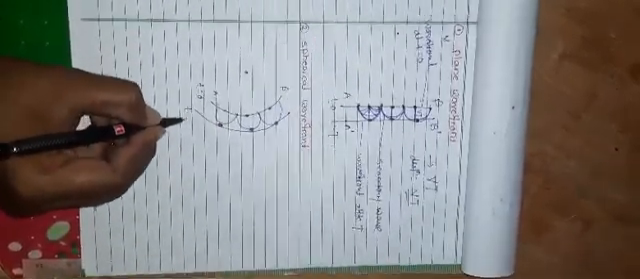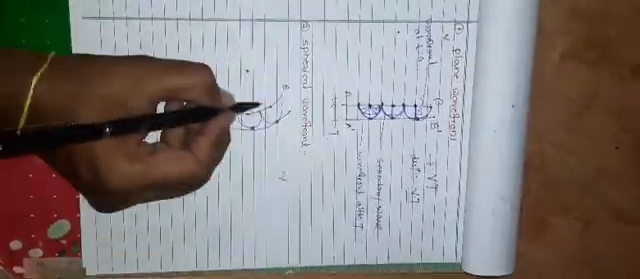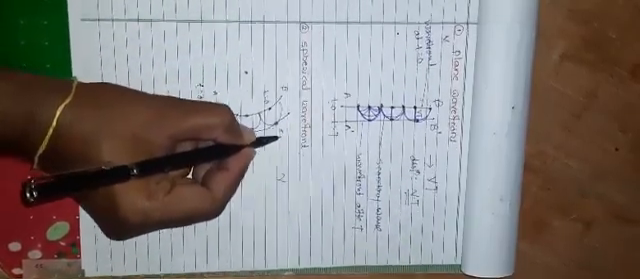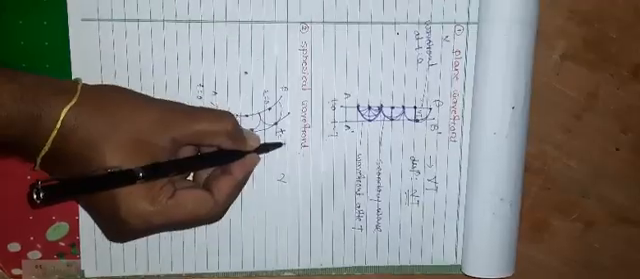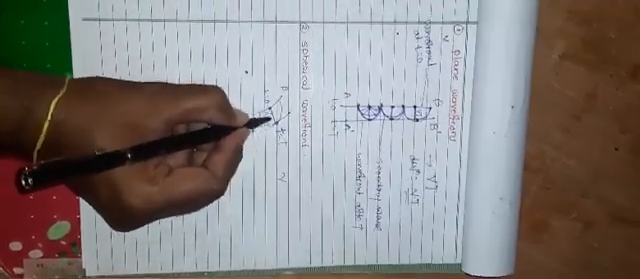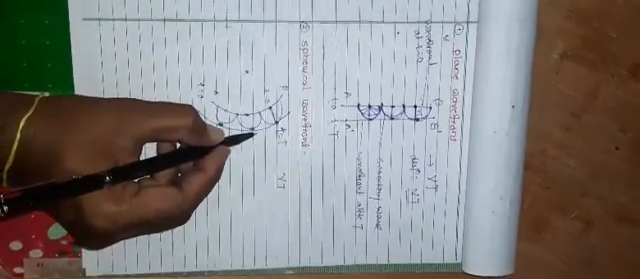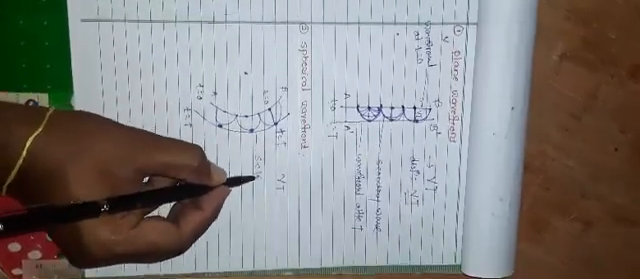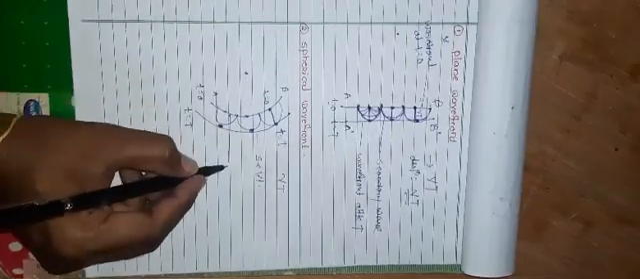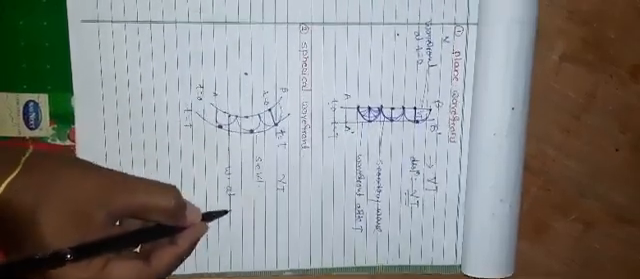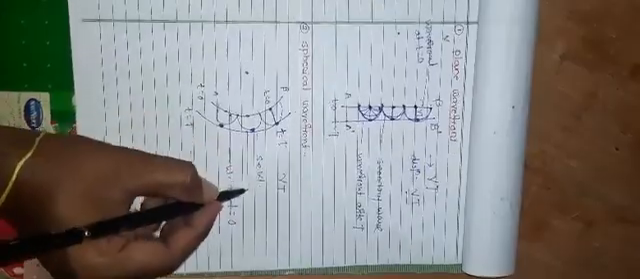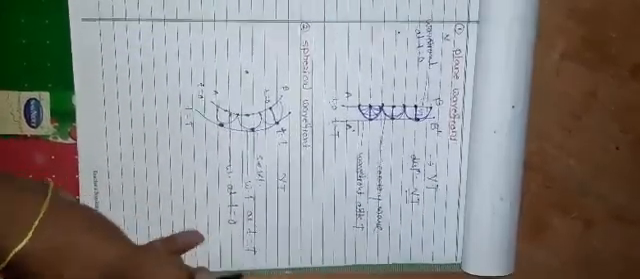Suppose t is equal to capital T, and we know that the speed of light is v. From t equal to 0 to small t equal to capital T, it covers the distance vt. This is called the secondary wavefront, this is the wavefront at t equal to 0, and this is the wavefront at t equal to capital T.